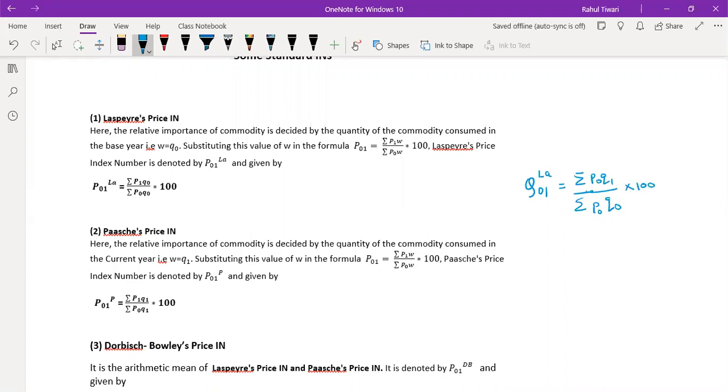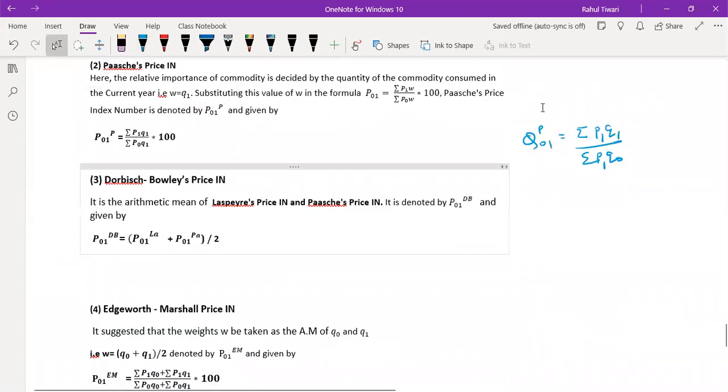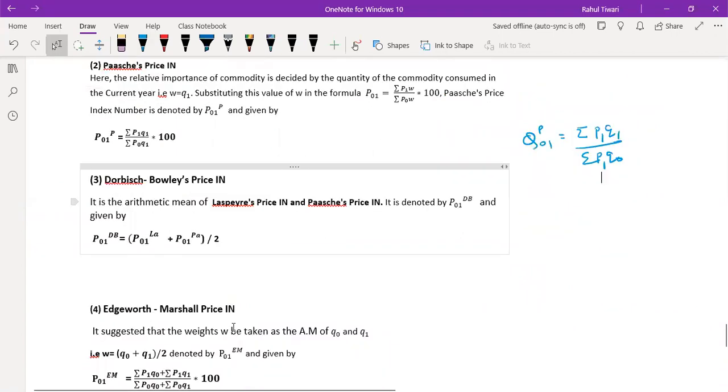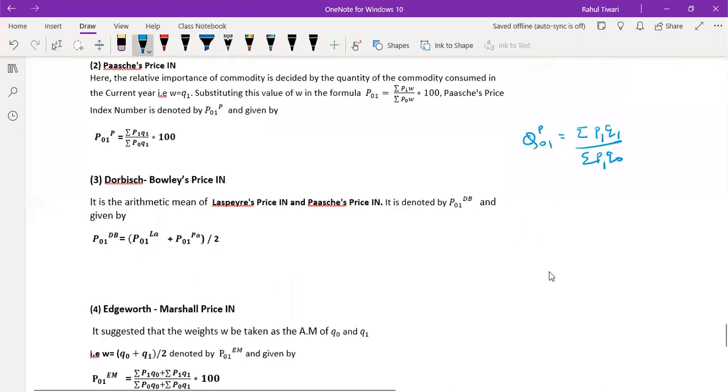Similarly, you can write this one, which is Q01 P, which is going to be summation. As I mentioned, Q1 upon Q0 will be as it is. You multiply P0 P0 here, and you have to multiply P1 P1 here. And the rest of the task, I think, is based on these two definitions. If you know properly, you can write down this one, this one, this one. So I'm just going to leave this one for you. You can work on that and get the answer.